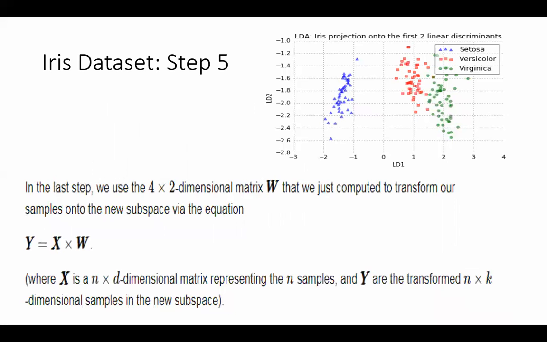Okay, just a few figures here. This is the iris projection onto the first 2 linear discriminants. So these are the 3 classes. You can see that this class is fine, but these 2 classes are a bit merged. This is for iris. Later you have to apply this transformation, like in the case of PCA, to map the whole data to the 2 dimensions. Okay?